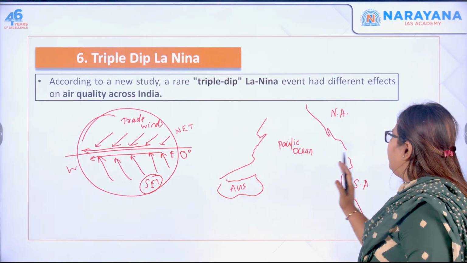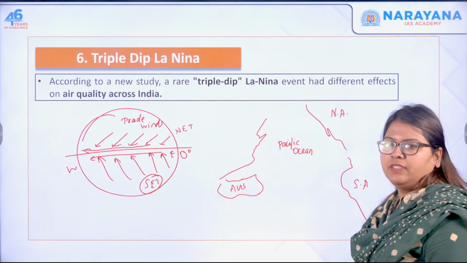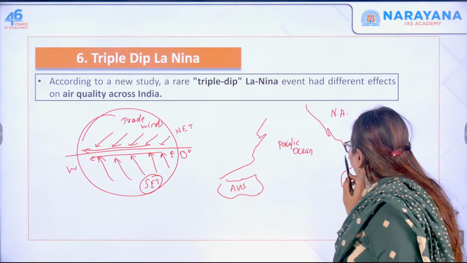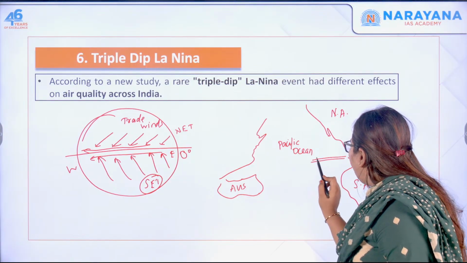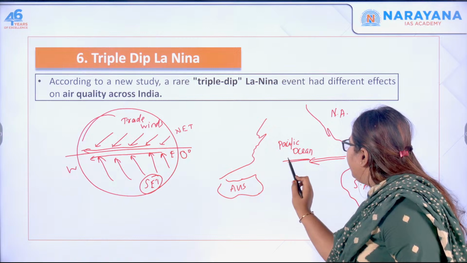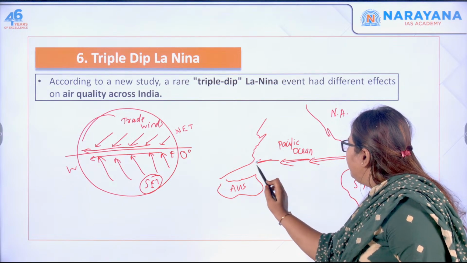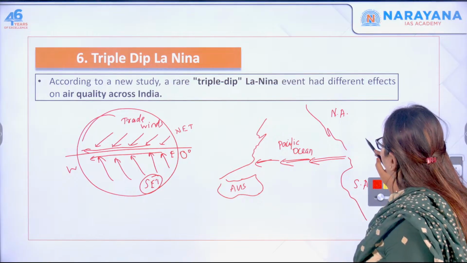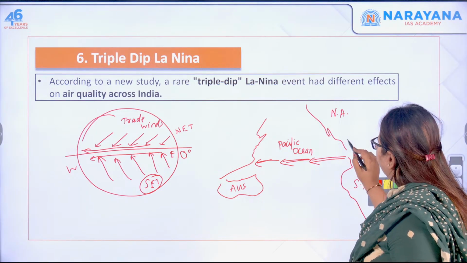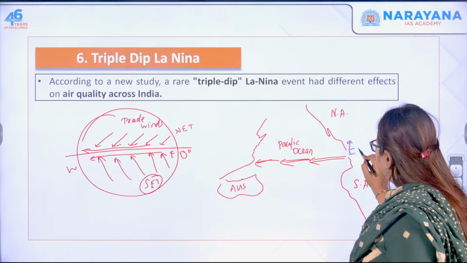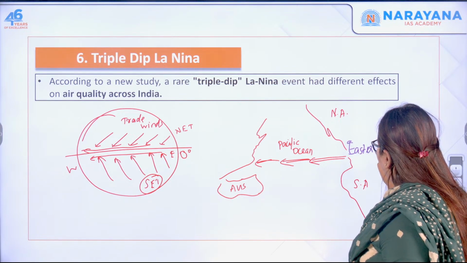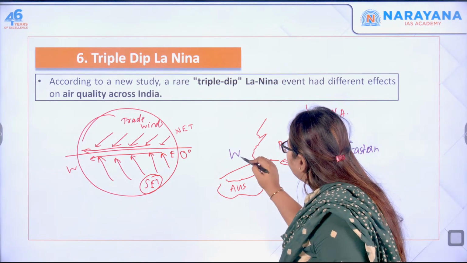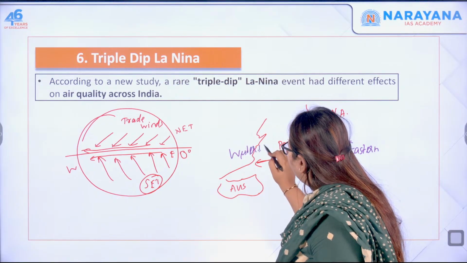When that continues, what happens here? There will be movement of warm water from the eastern Pacific to the western Pacific. Let me mark that in a different color. So this is your Pacific. This is your eastern Pacific and this is your western Pacific.